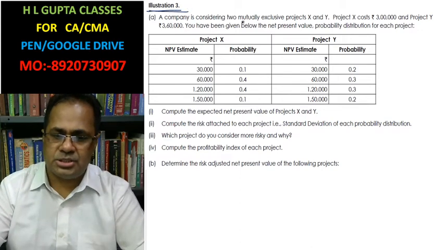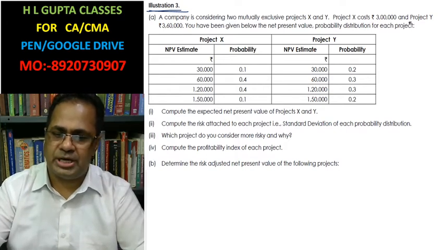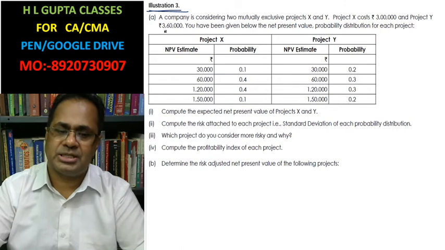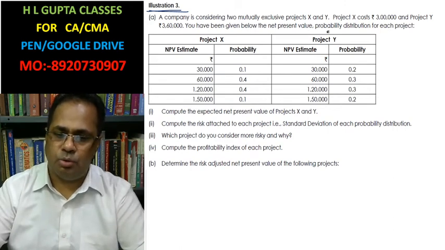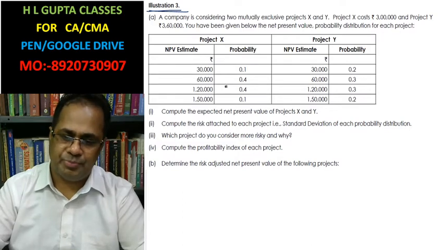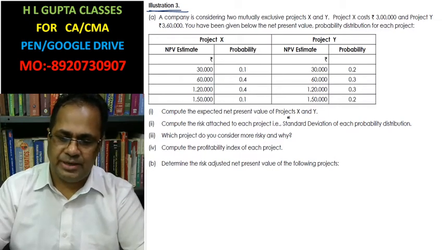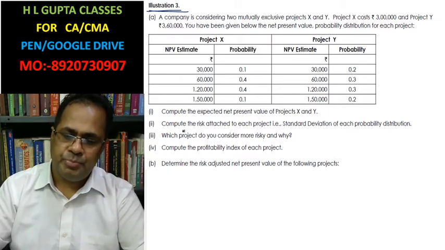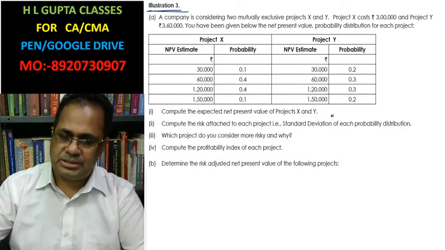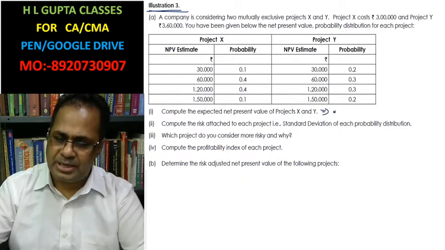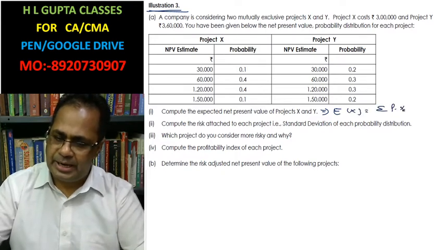A company is considering two mutually exclusive projects X and Y. Project X costs rupees 3 lakh and project Y costs rupees 3 lakh 60,000. You have been given below the net present value probability distributions. This is the net present value and the probability of this. Compute the expected net present value of project X and project Y. Compute the risk attached. The expected net present value is the summation pi xi.